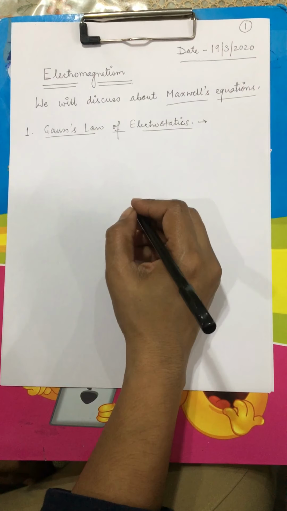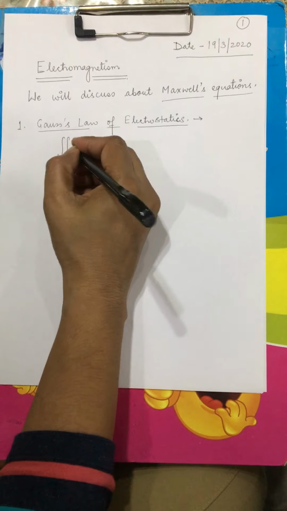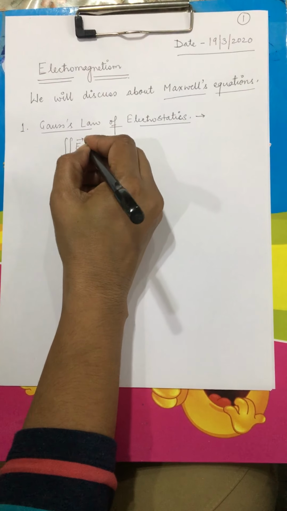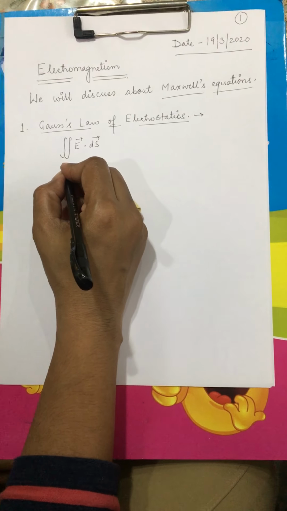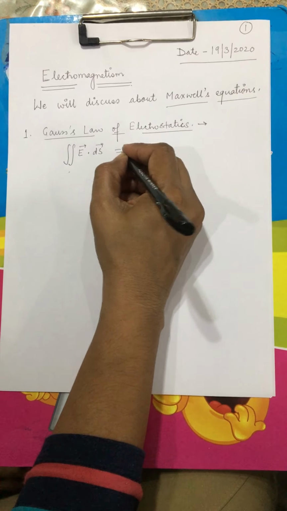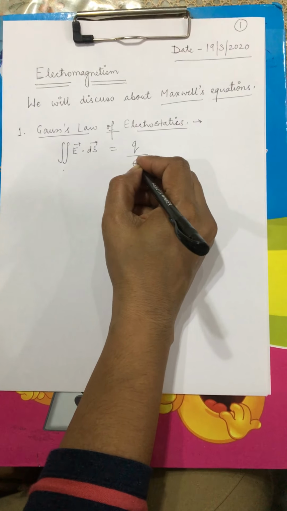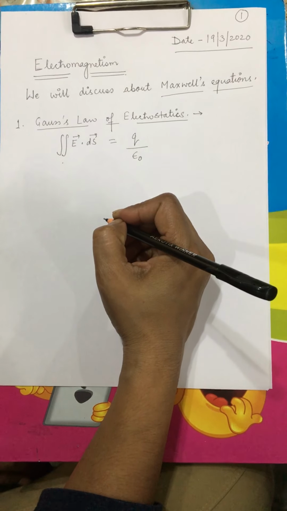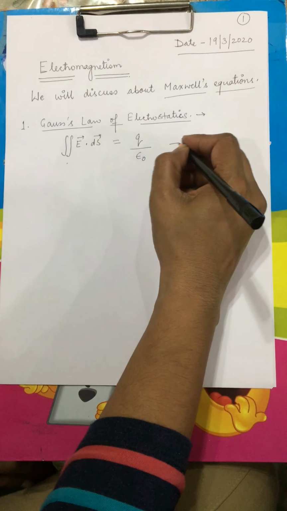To recall, the Gauss law simply says that the electric flux, which is written as E dot ds, this is a surface integral, which is a two-dimensional integral, is equal to the total charge enclosed in a given surface divided by epsilon naught. This statement was given by Gauss.